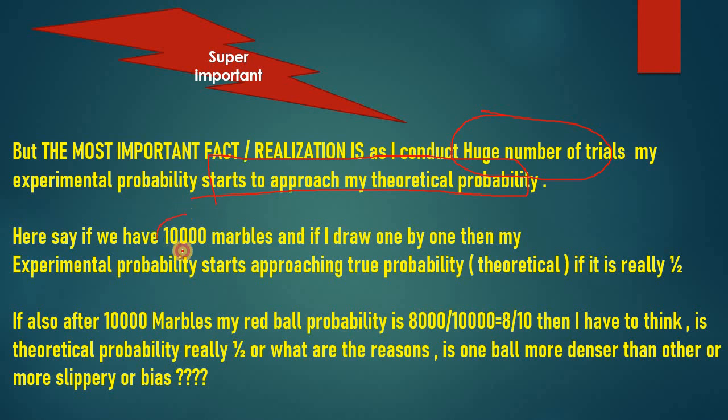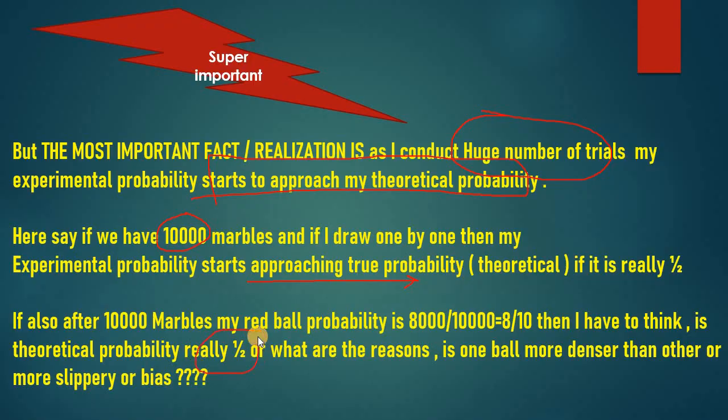So if I have 10,000 marbles and I draw one by one, my experimental probability will go closer and closer to 1 by 2. Even if after doing that many experiments it is not approaching that, or after doing not 10,000 but 1 lakh marbles, then I can think that there is some problem.